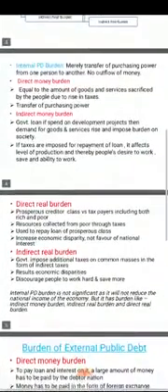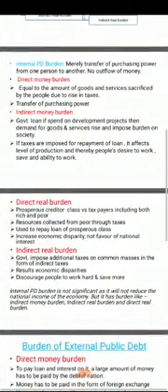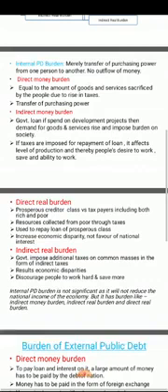Now the indirect money burden. What does indirect money burden mean? If the government loan is spent on development projects, then what happens? The demand for goods and services rises. That means the government will collect money through internal loans and spend this money on developmental projects, for example constructing bridges, highways, etc., then there would be demand for different goods and services by the government. It will raise a burden on the society because the prices of these goods and services will increase.